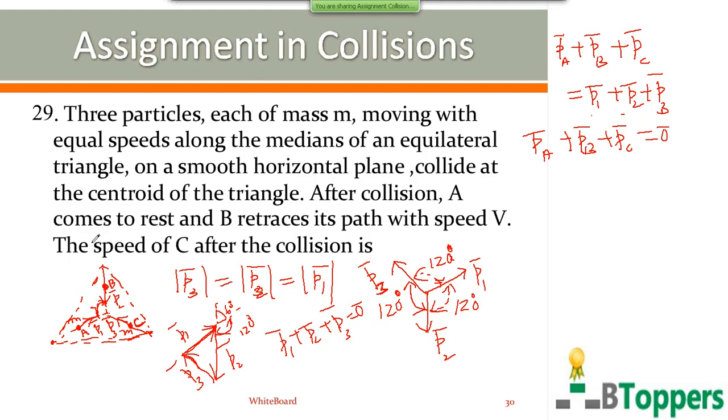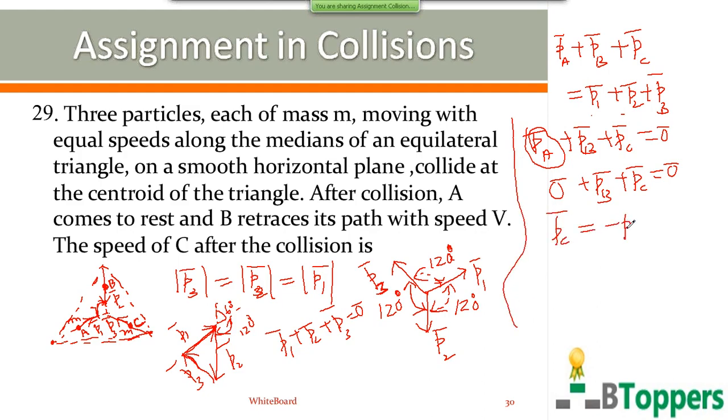It is given that after collision, the first particle A comes to rest. So the momentum of A after collision becomes 0. So PA bar can be written as 0 bar. That means just after collision, the momentum of C will be equal in magnitude but opposite in direction to the momentum of B. That means the momentum of C after collision will be opposite in direction but equal in magnitude to the momentum of B.